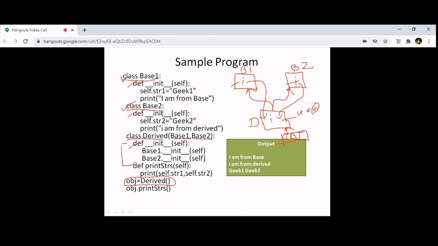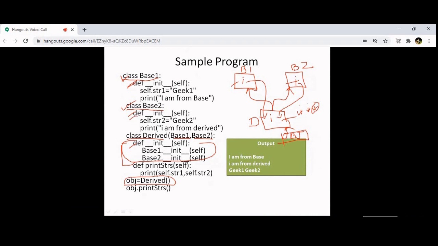So this constructor will be called, correct? This constructor is the constructor of the derived class. So these two constructors won't be called. Now within that constructor, I am calling the base class constructor: base 1 underscore init self, base 2 underscore init self. Which means that this constructor and this constructor will be called from the derived class constructor.